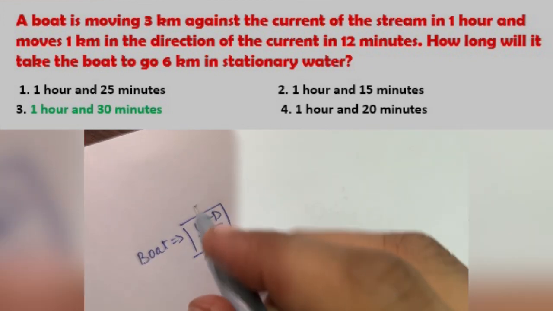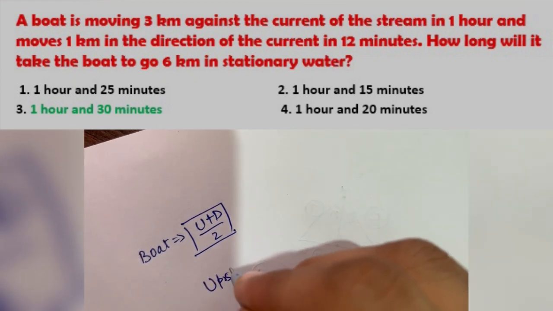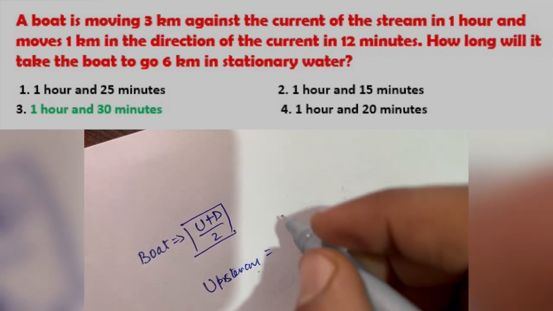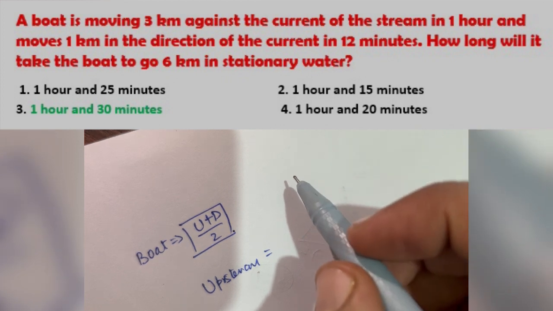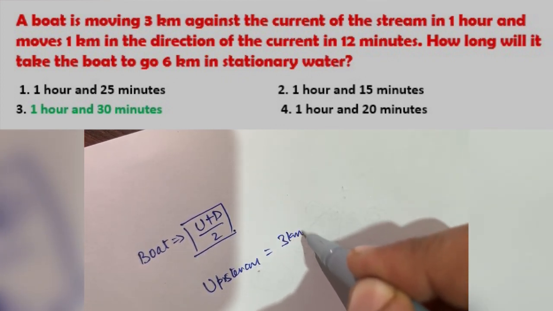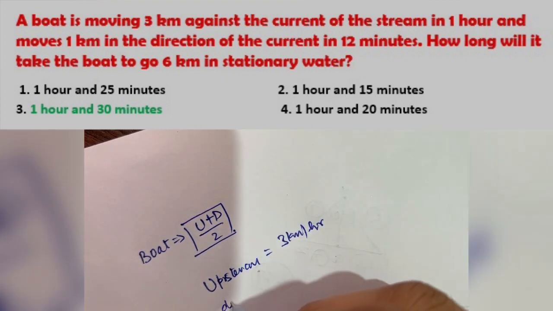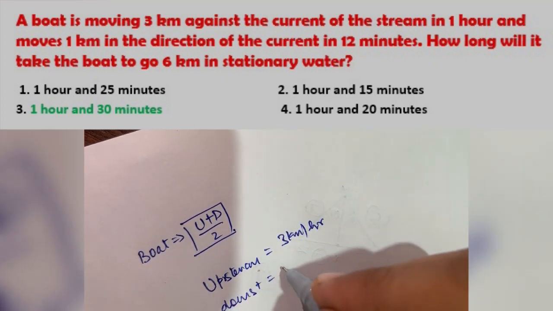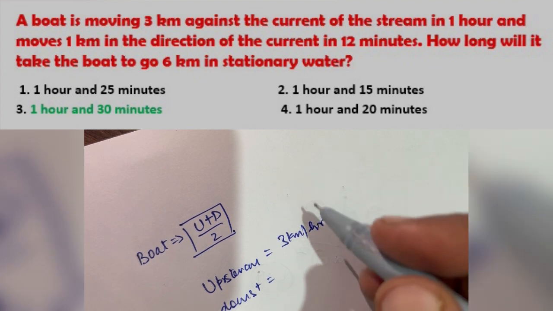The speed of upstream is given in the question as 3 kilometers against the stream, so upstream will be 3 kilometers per hour.